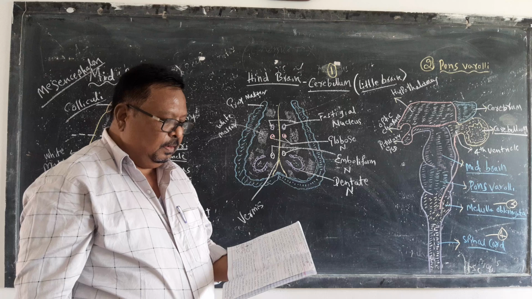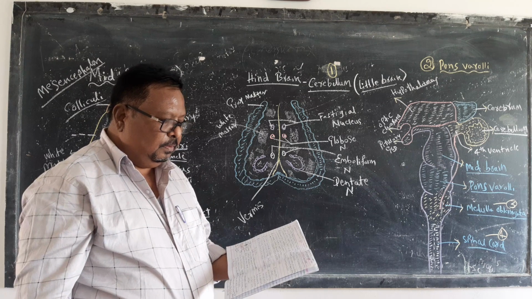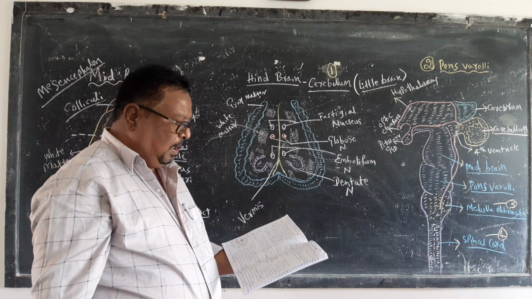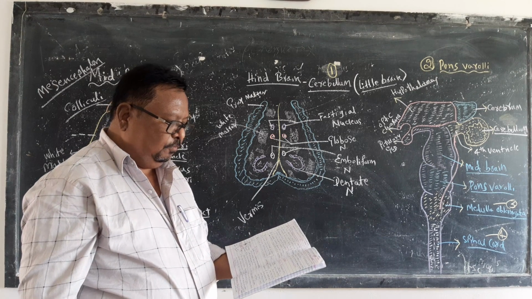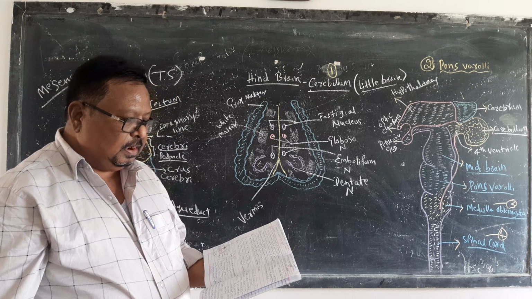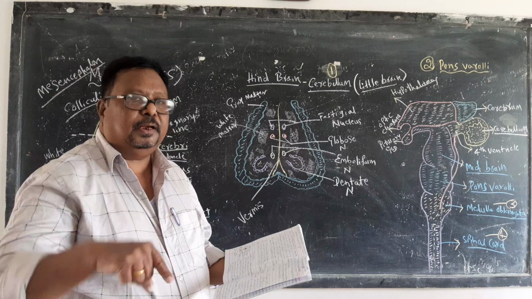It is the largest part of the hindbrain, and it is the second largest part of the complete brain.